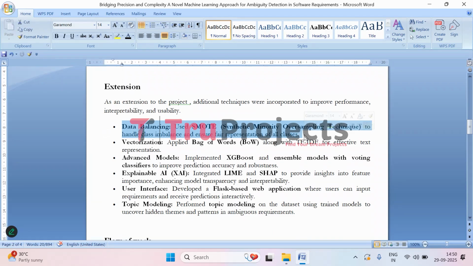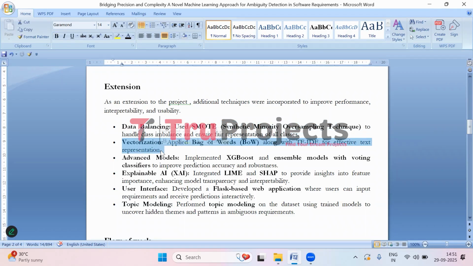So, to handle data balance, here we are incorporating the SMOTE technique. It is used to balance the dataset, ensuring that all categories are fairly represented. And the system also uses bag of words along with TF-IDF to convert text into a format that machine learning models can understand, improving the quality of the feature representation.